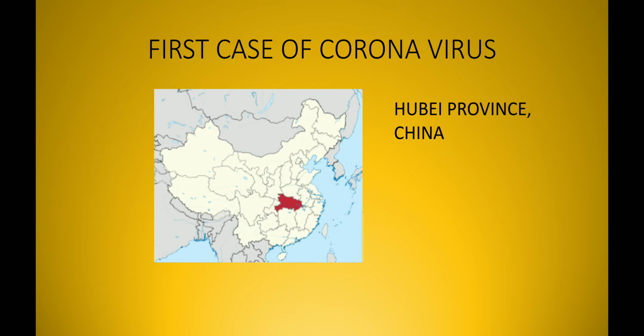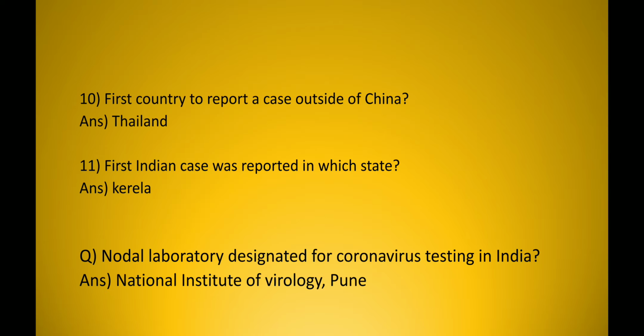We all know that the first case of COVID-19 was from Hubei province of China. Questions can be asked from the subsequent cases. First country to report a case outside of China: Thailand. First Indian case was reported in which state? Kerala. Now again an important question. Nodal laboratory designated for coronavirus testing in India: National Institute of Virology, Pune.